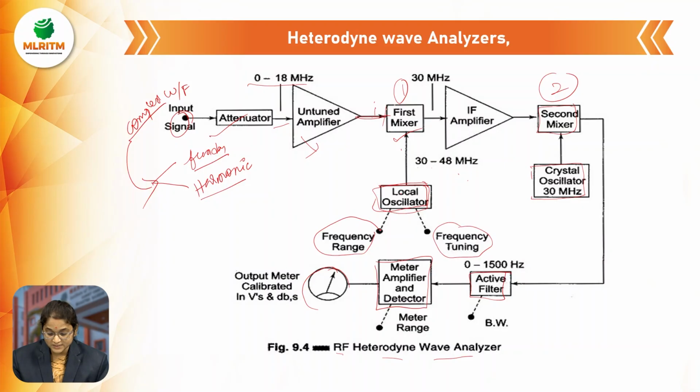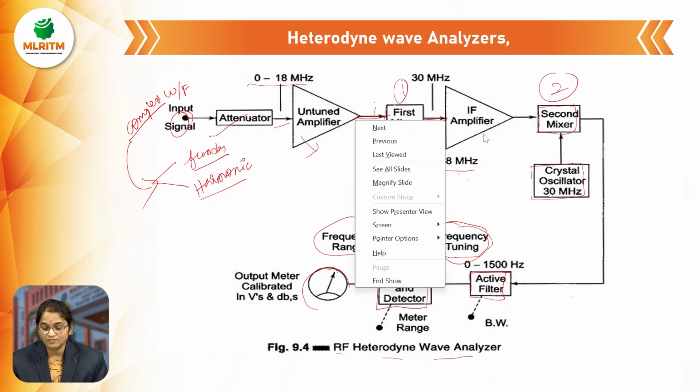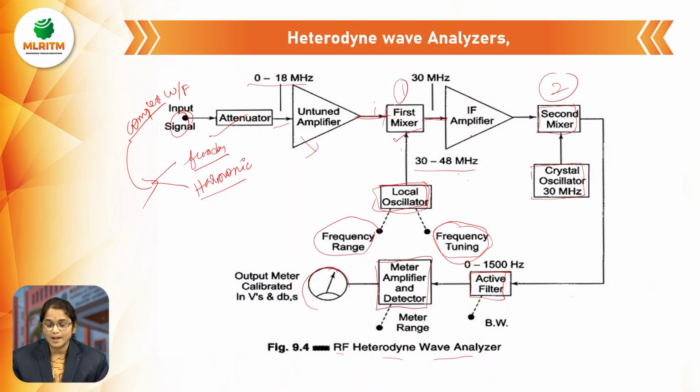With the help of the frequency range knob we tune the frequency as required, and with the frequency tuning knob we tune the particular frequency within the local oscillator's 30 to 48 megahertz range. The output of the first mixer, at 30 megahertz, is given to the IF amplifier, the intermediate frequency amplifier, and its output is given to the second mixer, which also receives the crystal oscillator signal of 30 megahertz.